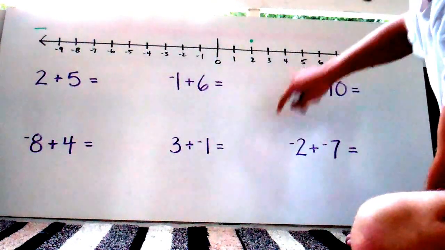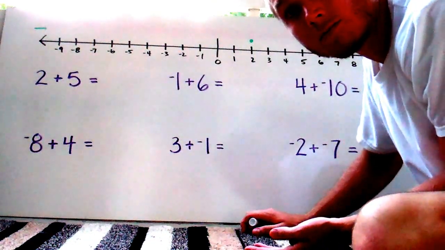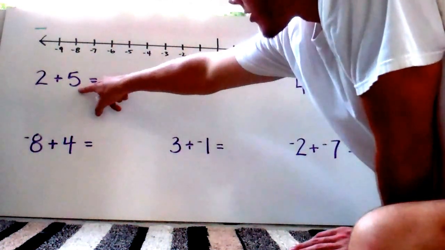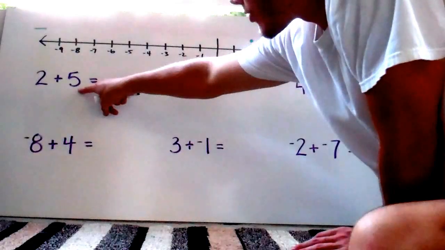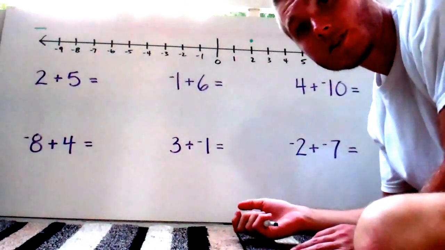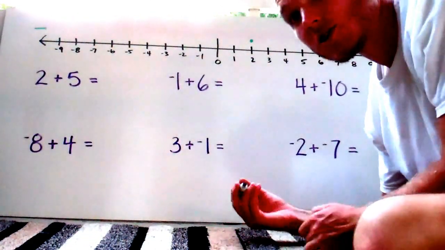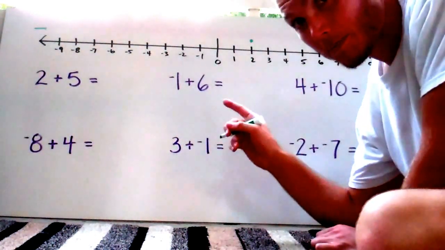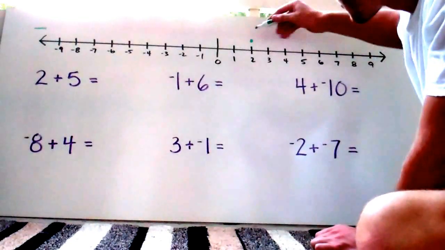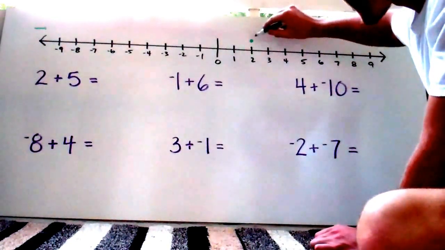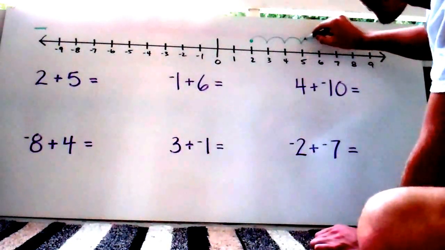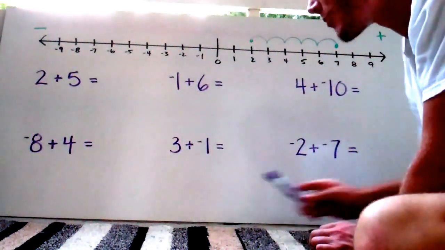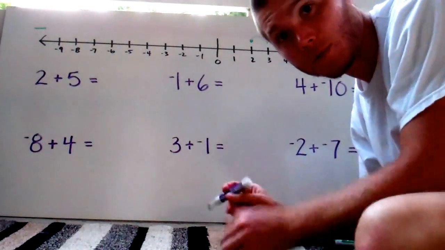Then we see if we have any negative signs, which we don't, so we don't have to worry about that. Then we use that second value to count that many units in the direction we're facing. Since we're still facing the positive side, we move 5 units in that direction. 1, 2, 3, 4, 5, until we get to 7, which I'm sure you all probably knew. 2 plus 5 is 7.